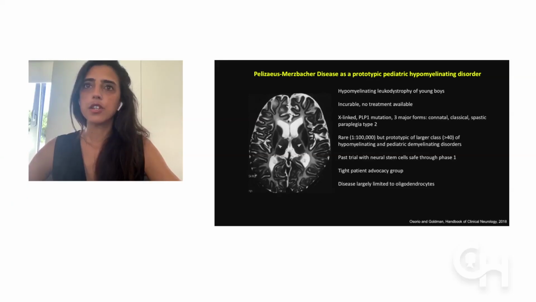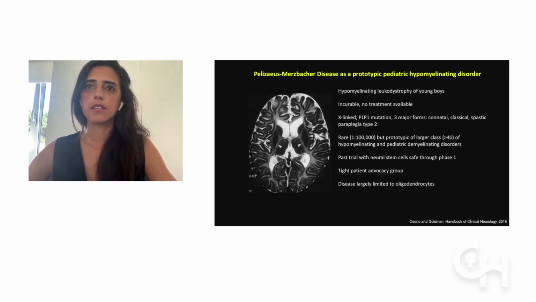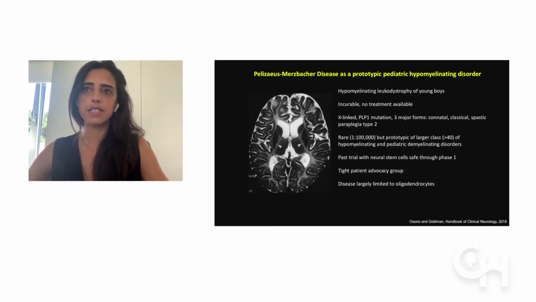So Pelizaeus-Merzbacher is a prototypic pediatric hypomyelinating disorder. As you know, it is a hypomyelinating leukodystrophy that affects primarily young boys. It's incurable and there's no treatment available. It's an X-linked disease caused by mutations within the PLP1 gene, and most commonly these mutations are duplications, but can also be point mutations or null mutations. And it has 3 major forms: a connatal, more severe form, a classical form, and the spastic paraplegia type 2, or transitional or milder form.